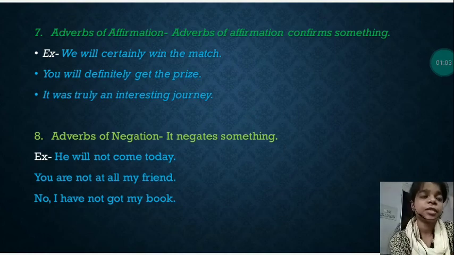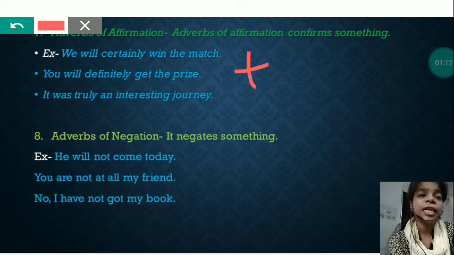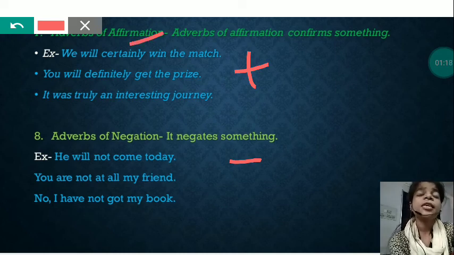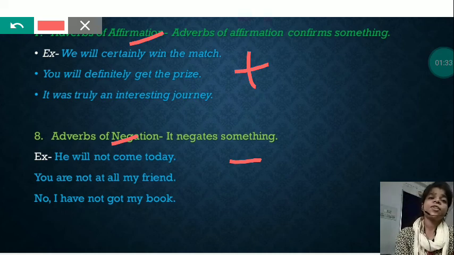It negates something. So in simple language, understand, adverbs of affirmation means any positive sentence. Adverbs of negation means any negative sentence. Means if any sentence is written in positive manner, then it is affirmation. If any sentence is written in negative manner, then it is negation. For example, we will certainly win the match. This example shows positivity. That's why this example is of adverbs of affirmation.